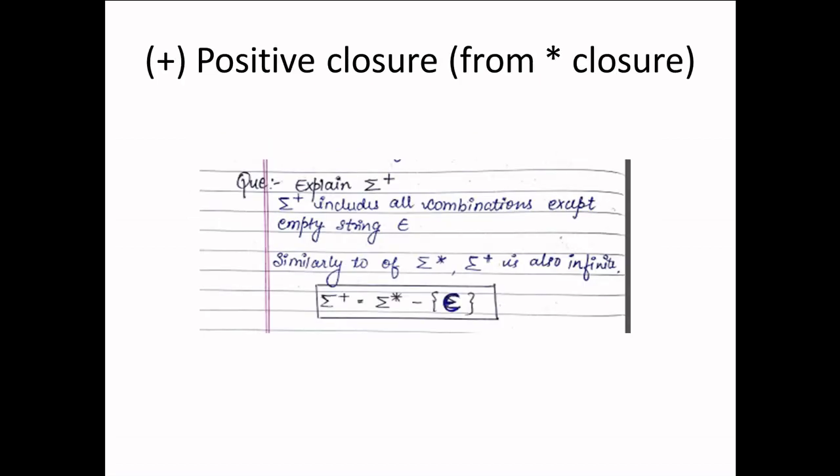Now let us explain sigma positive, or positive closure, from star closure. Sigma plus includes all combinations except the empty string epsilon, similar to sigma star, which is the Kleene closure for input alphabet sigma. Sigma plus is denoted as positive closure, and positive closure is basically sigma star minus epsilon. So it is also an infinite set. However, the empty length string is not allowed. So this is a very important relation between sigma star closure and sigma plus closure: sigma plus is equal to sigma star closure minus epsilon.